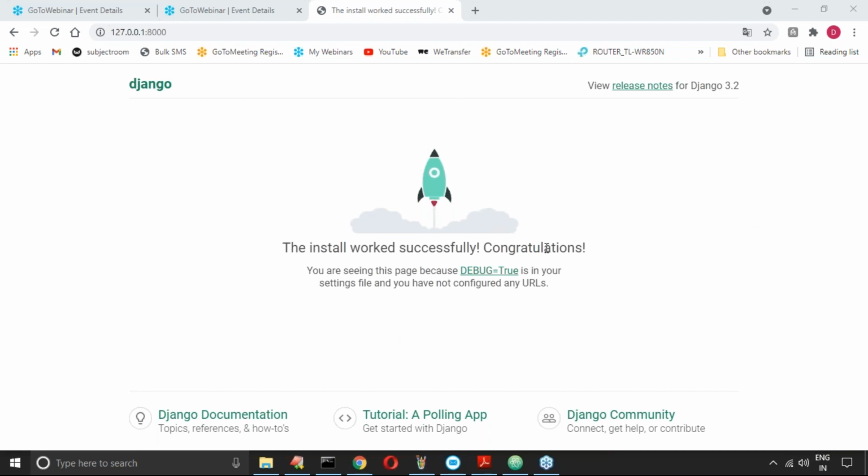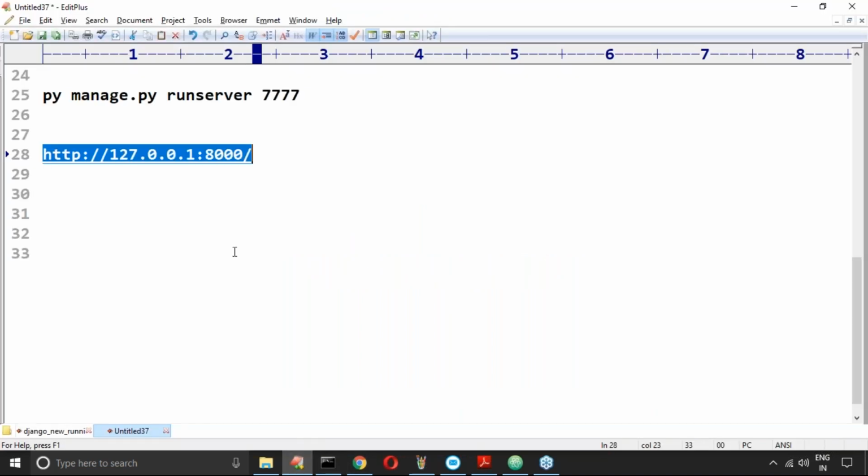Yes, we got the response. This is the HTTP response. Now if you are not starting the server, you are not allowed to send the request. If you want to send the request, compulsorily the server should be in the running state. From day one onwards, we are talking about this.